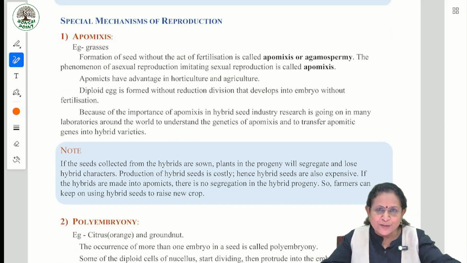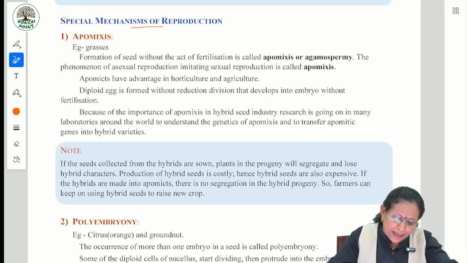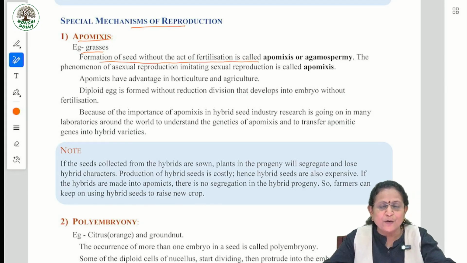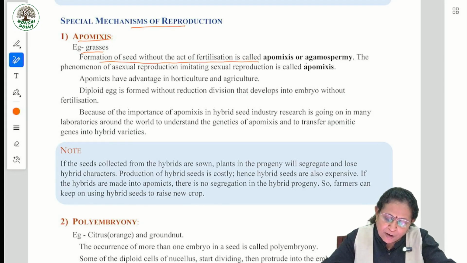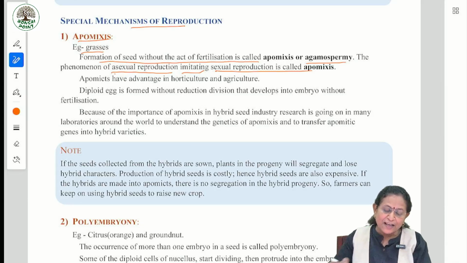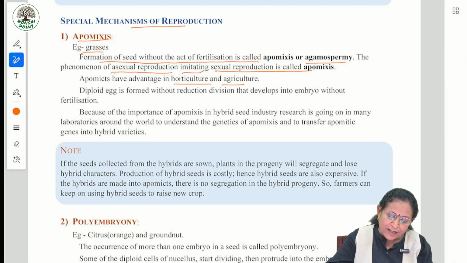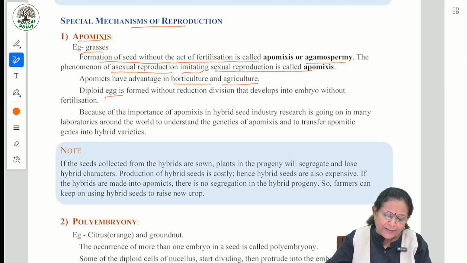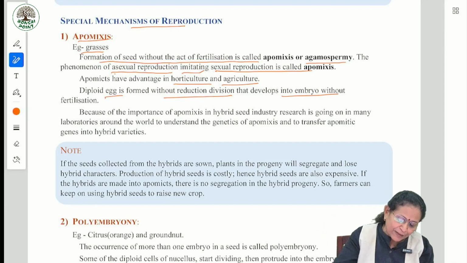Okay. Yes, students, again this is also interesting. Special mechanism of reproduction. We say Apomixis, example grasses. Formation of seed without the act of fertilization is called Apomixis or Agamospermy. The phenomenon of asexual reproduction imitating sexual reproduction is called apomixis. Apomixis has advantage in horticulture and agriculture. Diploid egg is formed without reduction division that develops into embryo without fertilization.